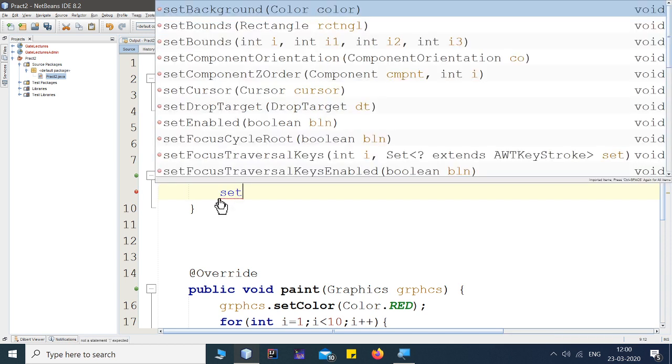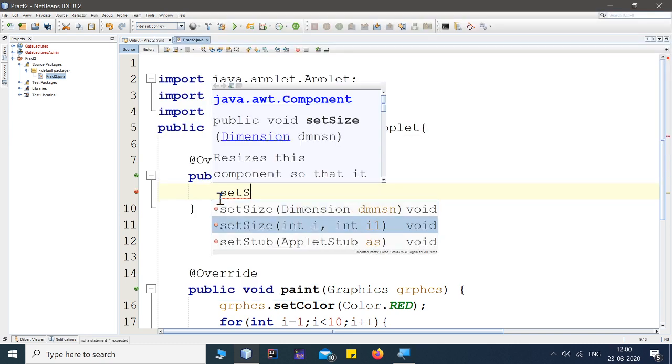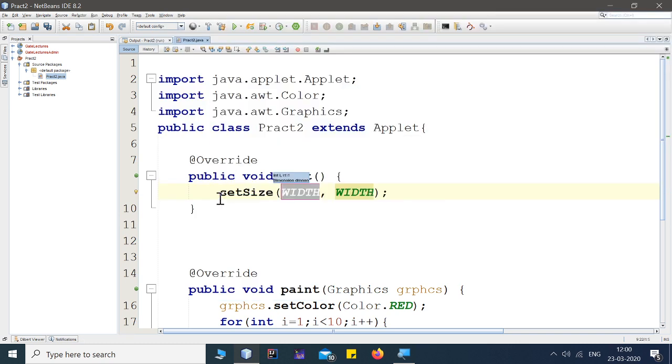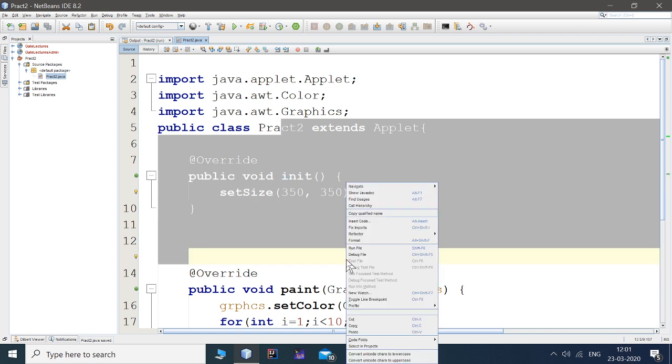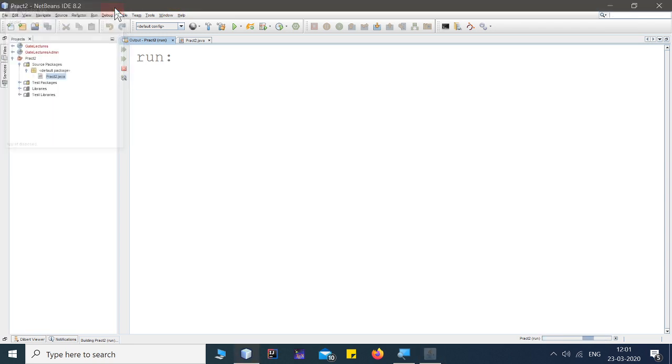The init method is called whenever the applet is initialized. Now inside that there is a method called setSize. setSize will set the screen size of your applet. So I'm creating an applet of 350 by 350. Just run this program and check. See, right now the size is 350 by 350.